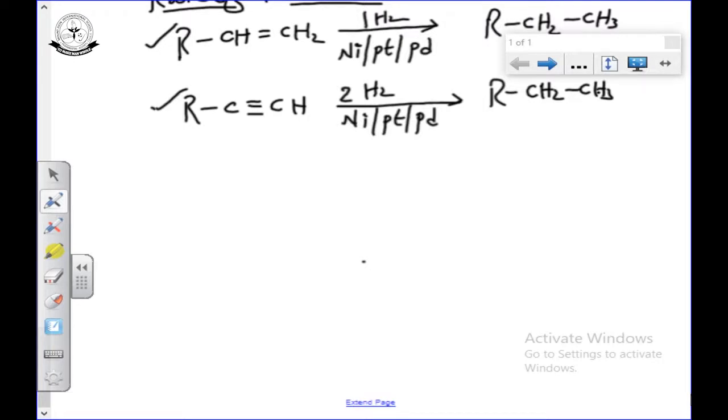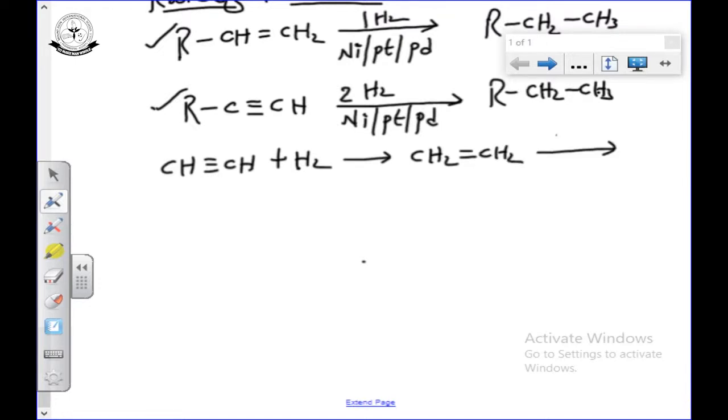For example, I am taking the alkyne, CH triple bond CH, as a simple example. First I add 1 hydrogen, then we get CH2 double bond CH2. Further, you do the hydrogenation again in the presence of nickel or platinum or palladium, the same catalytic hydrogenation.